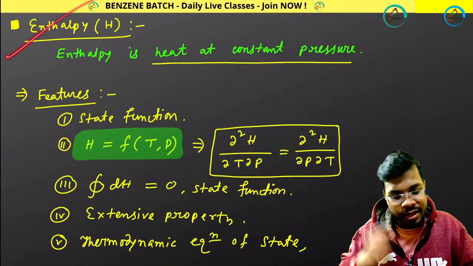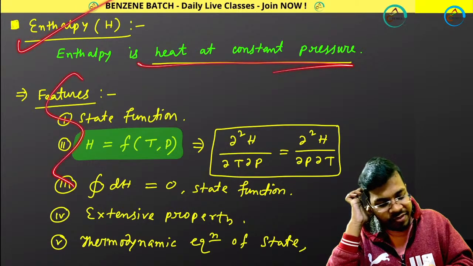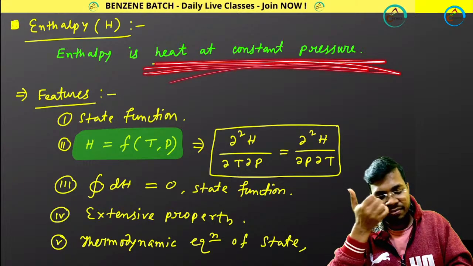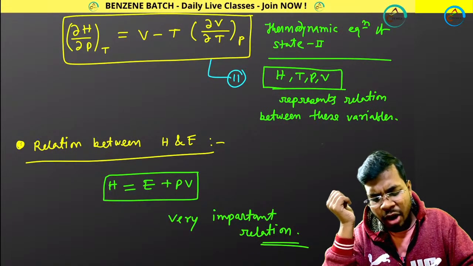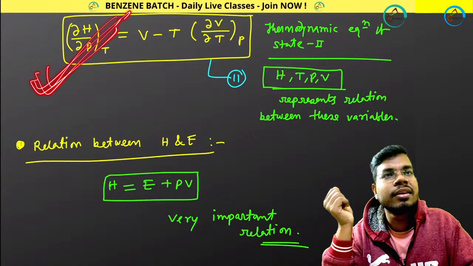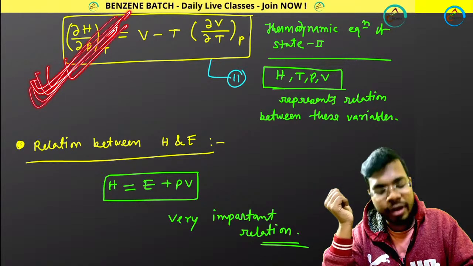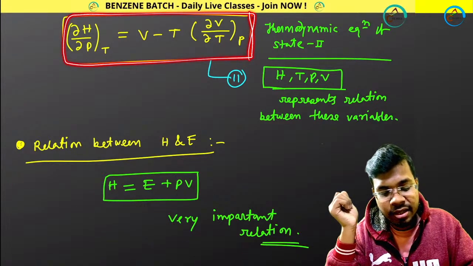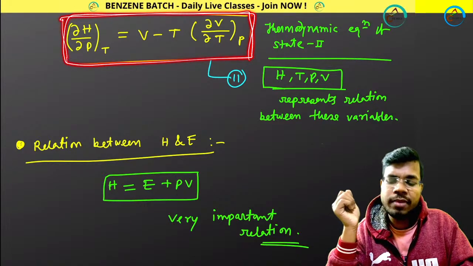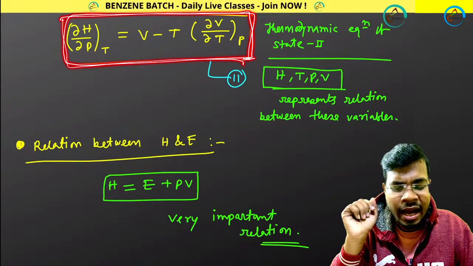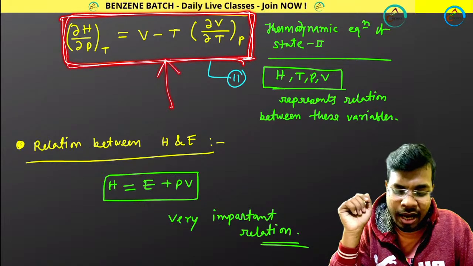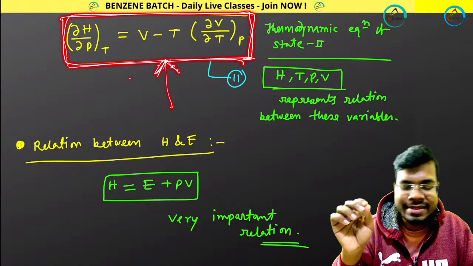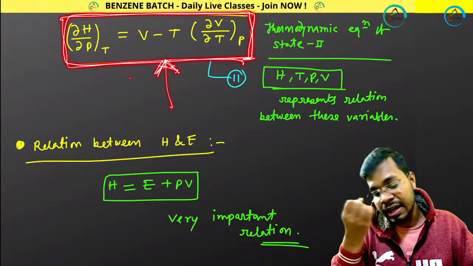Then enthalpy. You know all these features, the same kinds of features. Heat at constant pressure is called enthalpy. Perfect. And in case of enthalpy, you have another thermodynamic equation of state. Remember, maybe you have written this thermodynamic equation of state in a different way, because whenever I was teaching you initially I wrote another form. Those are the same, but I wrote another form by mistake, and this form is more accurate.